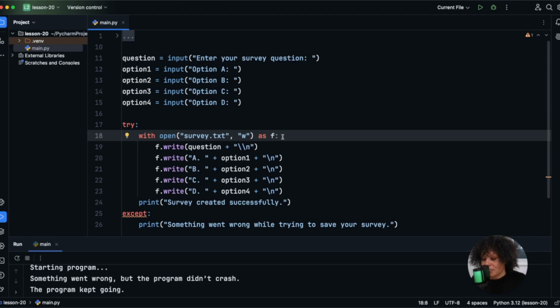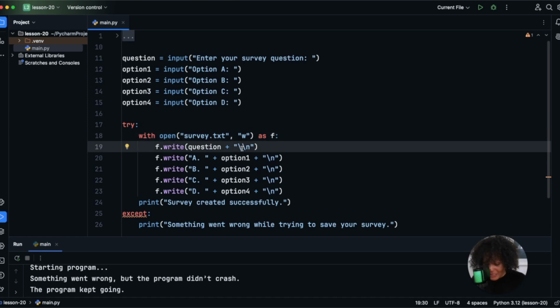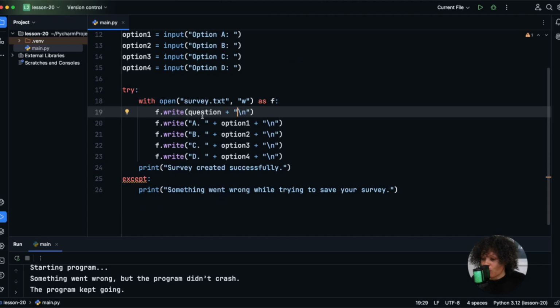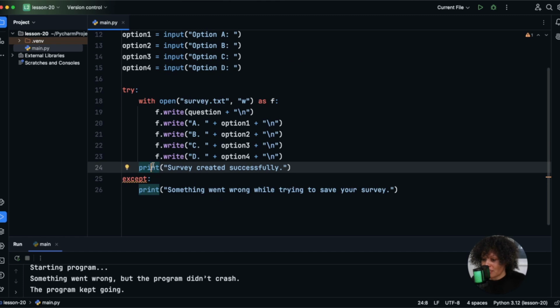Now, if this is successful, we're going to go inside of this code block and we are going to write the survey question to the file, followed by a new line. Okay. Now, the next 4 lines each are going to write one option, labeling it A, B, C, or D. And then when we're done with that, we're going to print survey created successfully. If nothing went wrong inside of this block while creating this file, print is going to print this statement, survey created successfully.